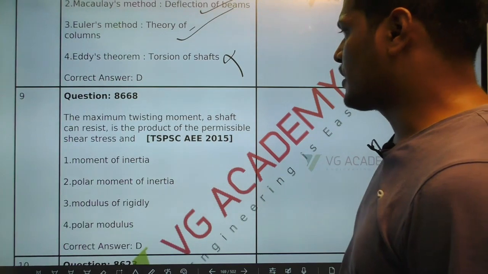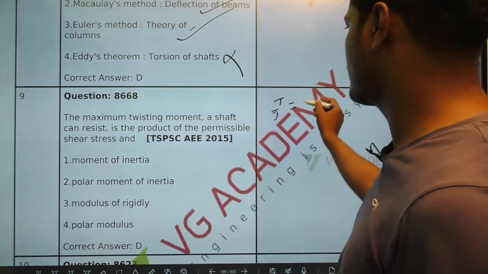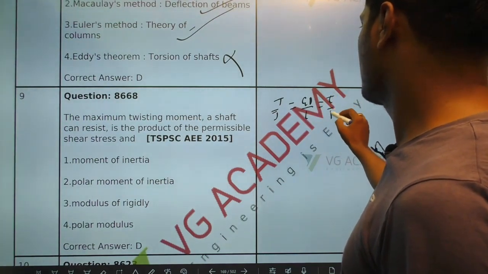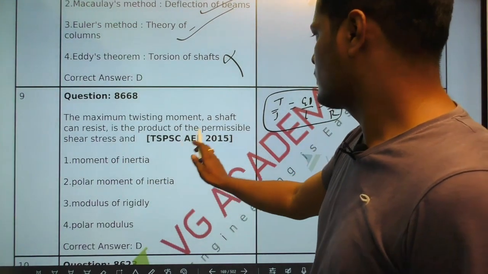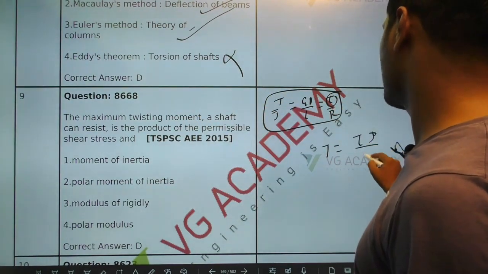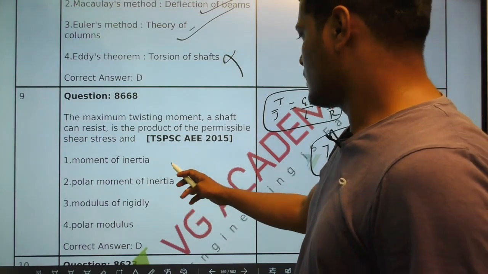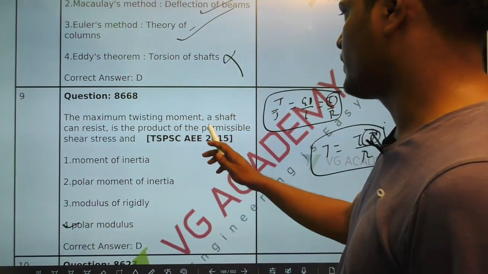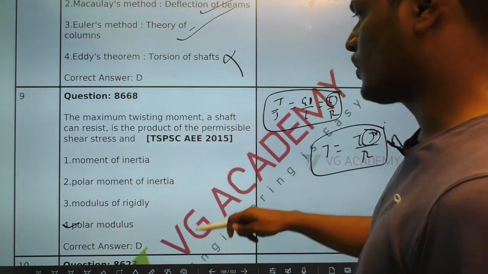Maximum twist a shaft can resist, so T by J is equal to G theta by L is equal to tau by R. So it is the product of permissible shear stress and, obviously they are concentrating on this, tau into J divided by R. So obviously polar modulus we can say, option D. The maximum twist a shaft can resist is the product of permissible shear stress and polar modulus.